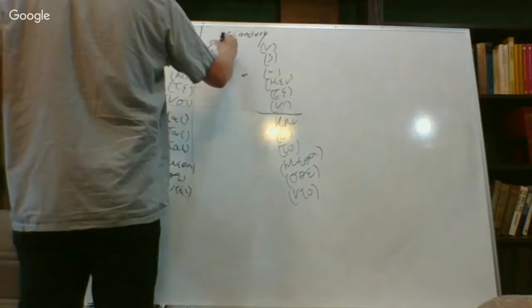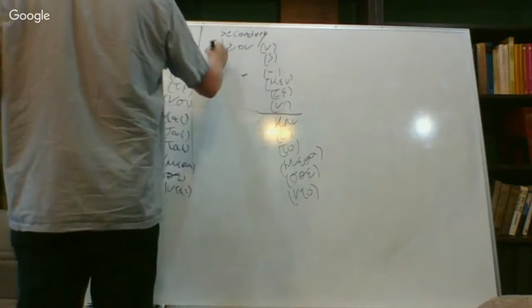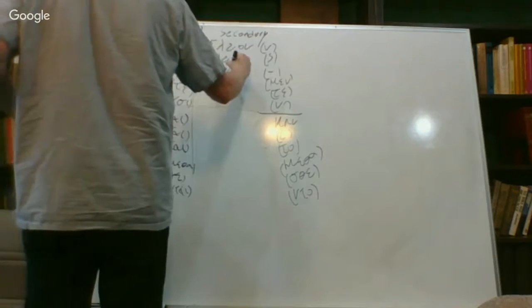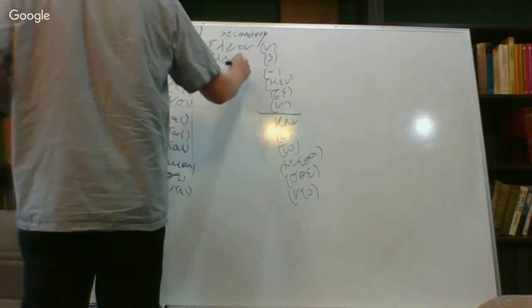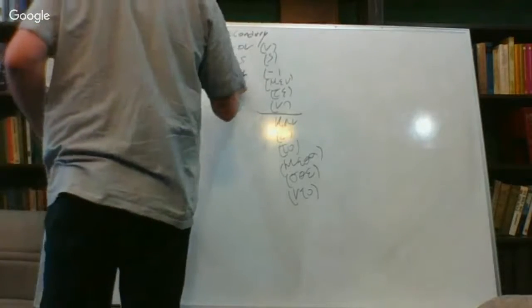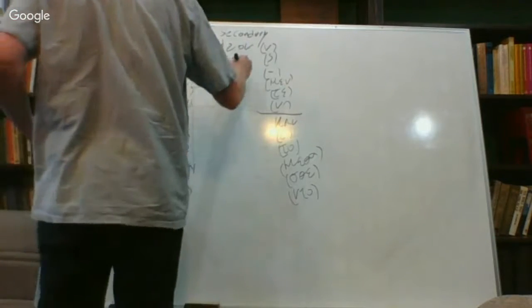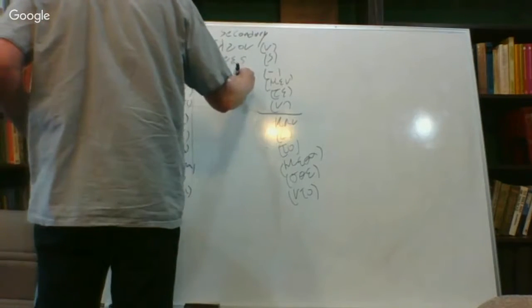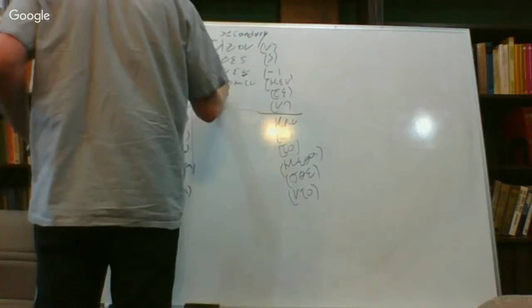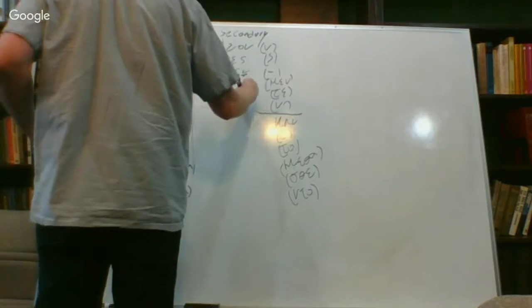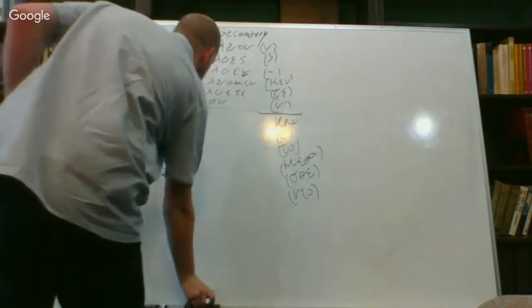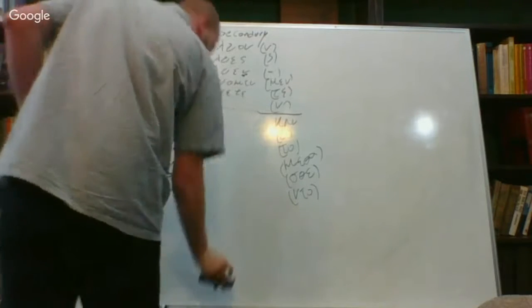So we have eluon, elus, elue, and then we have eluomen, eluete, and then eluon. It usually helps if I can spell it correctly.